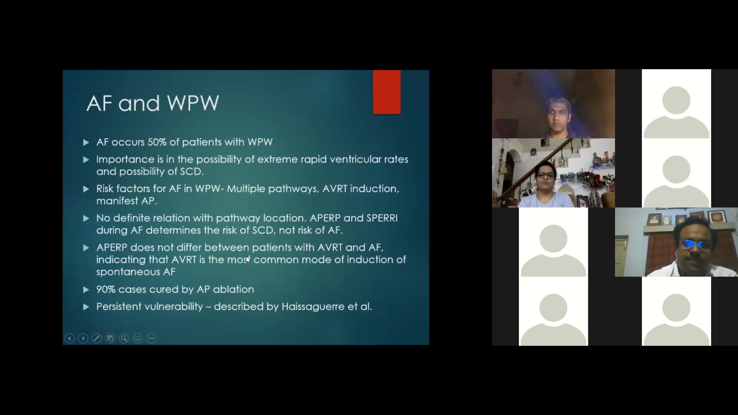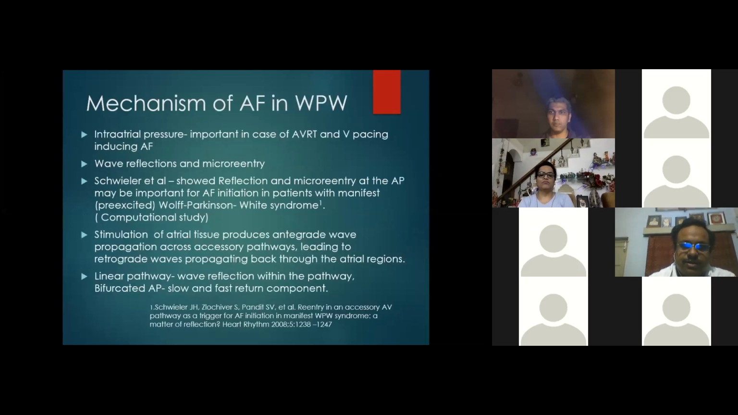Accessory pathway ERP and shortest pre-excited RR interval during AF determine the risk of SCD, not the risk of AF. Accessory pathway ERP does not differ between patients of AVRT and AF, indicating that AVRT is the most common mode of induction of spontaneous AF. 90% of AF are cured by accessory pathway ablation, but some patients can have a persistent vulnerability. That can be in these sorts of patients where you can have a CS potential which is dissociated.